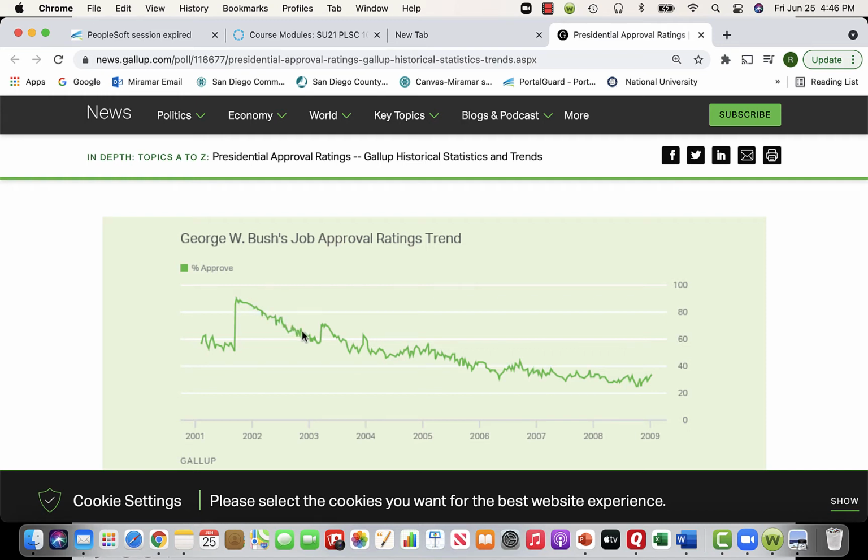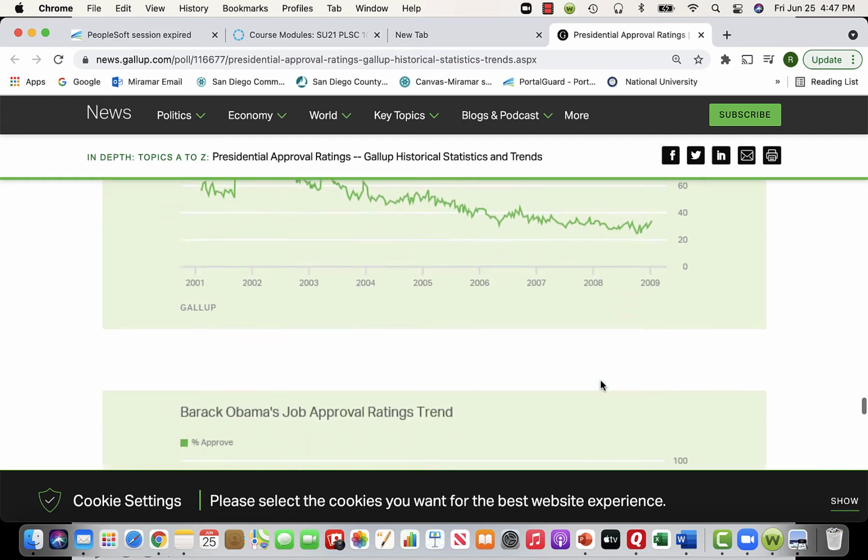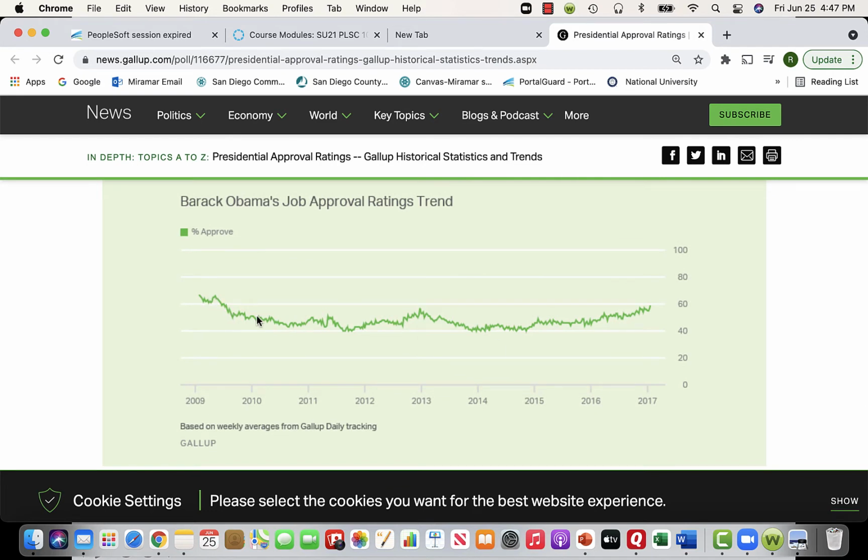And then we see his support go down during some of these wars that we had. We get into Iraq, then his support starts to dwindle all the way to 2006, 2007, 2008, when the economy really went south. We had the housing market crash. A lot of people got into mortgages that they shouldn't have had any business borrowing money like that. I got to admit, I was one of them. But the bursting of the housing bubble and some of the effects it had on the economy really crashed his approval rating.